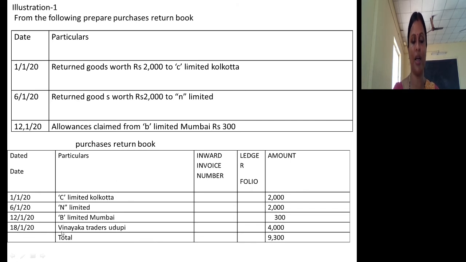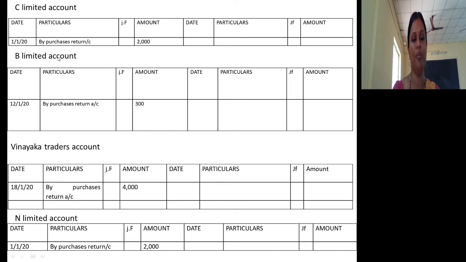Now if you look at that book, it is very clear that you should prepare the accounts of C Limited, N Limited, B Limited, Vinayaka Traders, and at the same time the purchases return account. In the date column I have recorded the date on which the transaction took place, with 'by purchases return'. Why? We know that when you purchase goods, the journal entry is purchases account debit to suppliers account. When you return goods, the journal entry is suppliers account debit to purchases return account. That's why in the suppliers account we record it on the debit side. In the particulars column we give reference to what we credited: purchases return.